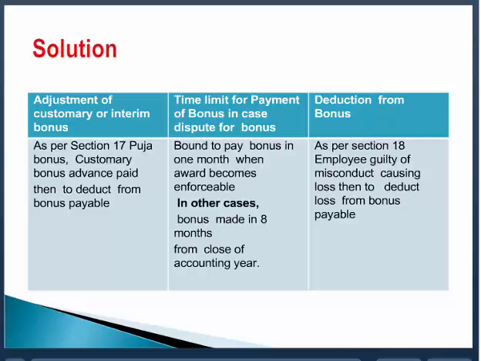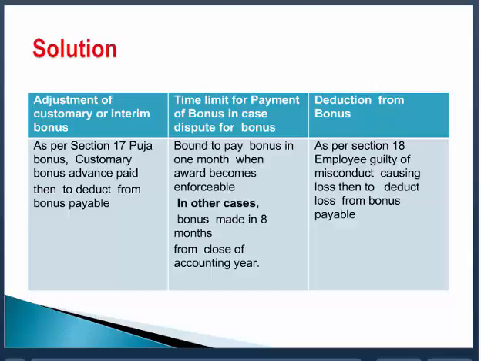Let me take an example to illustrate this. Suppose your accounting year is closing on 31st March 2010. In the normal course, the bonus is payable within 8 months, so on or before 30th November 2010. But suppose the government extends the period. This 8 months can be extended up to 2 years. Then if the government has extended it up to 2 years, instead of 30th November 2010, you can pay the bonus up to 31st March 2012.